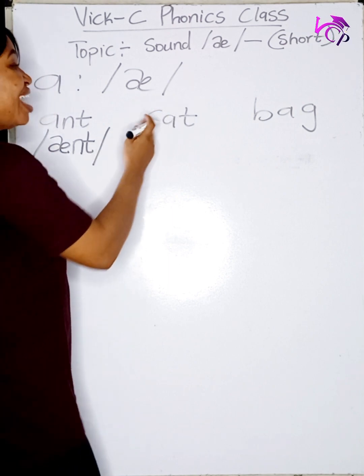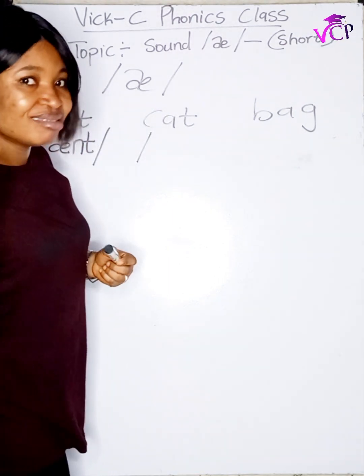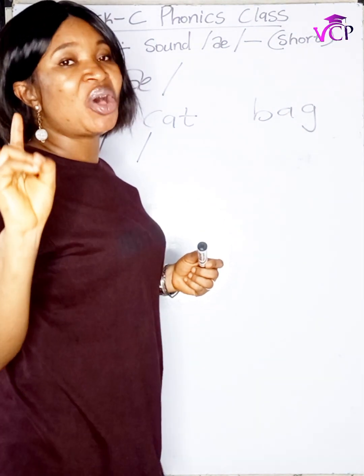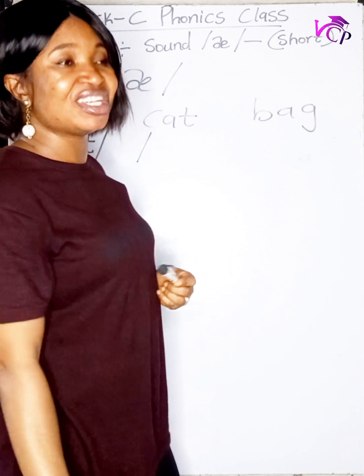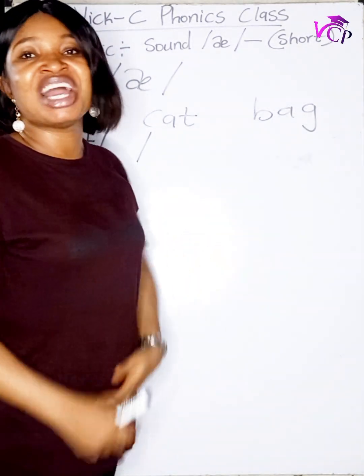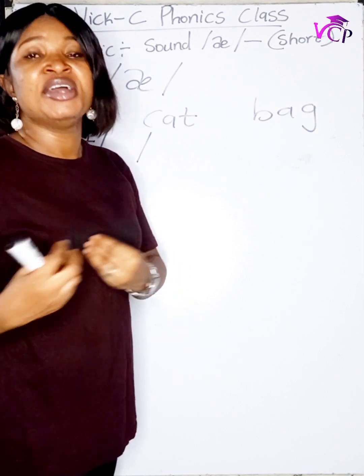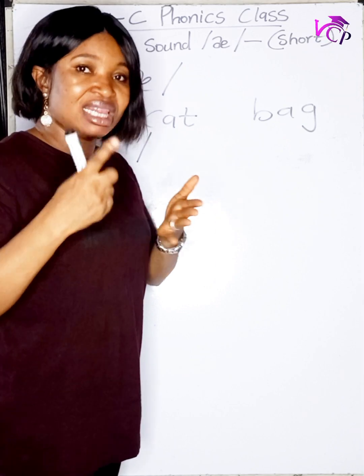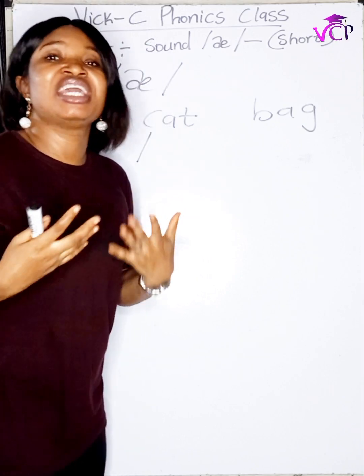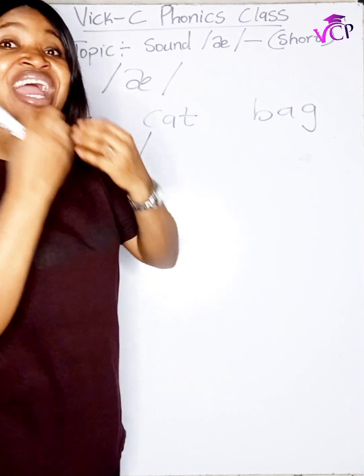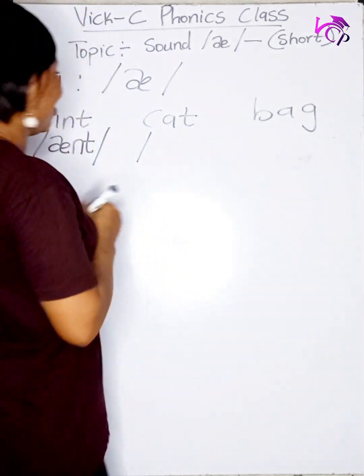So we have two sounds for letter C. We have what we call the soft C, and what we call the hard C. Whenever you hear the hard C, I am referring to K. Whenever you hear the soft C, I am referring to S. So follow me for more.